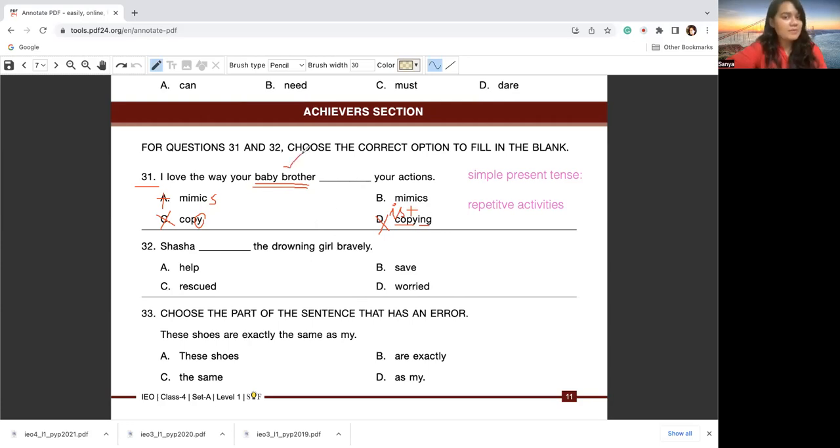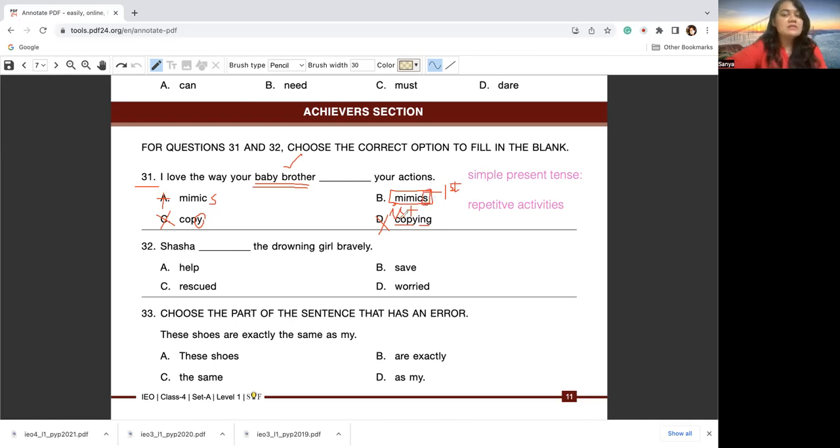And with singular baby brother, I would use mimics. Option B, right? Why option B? Because first, it is in simple present tense, right? And second, it is accompanied with an S in the end, right?